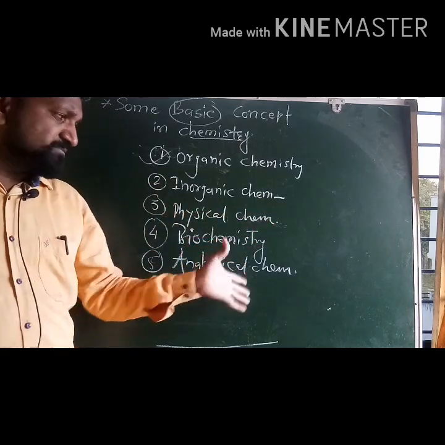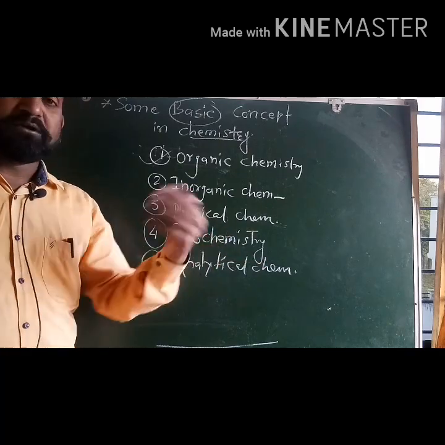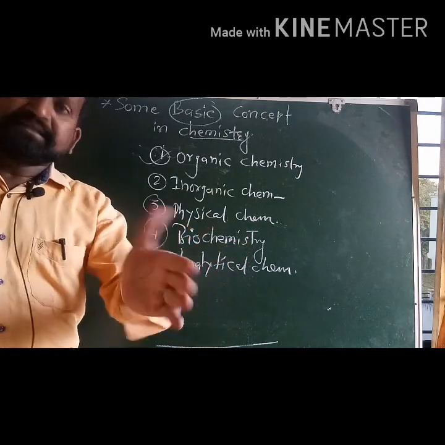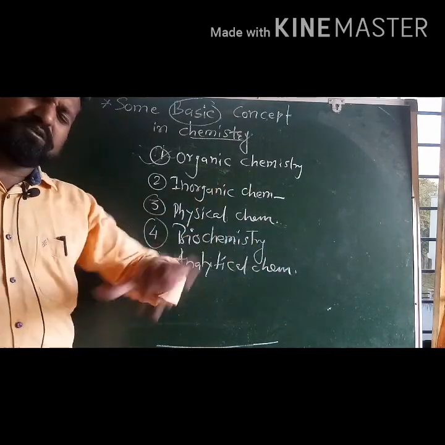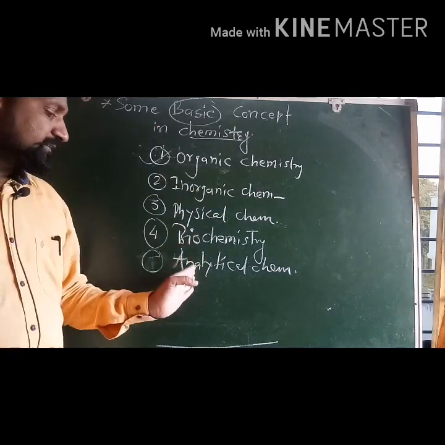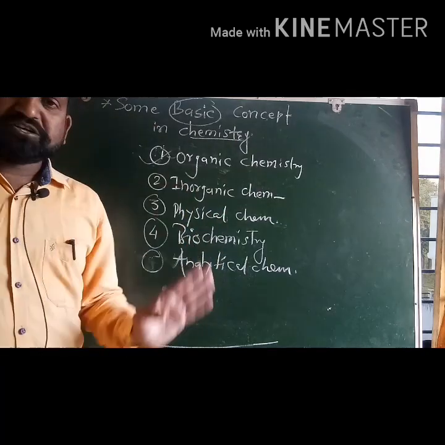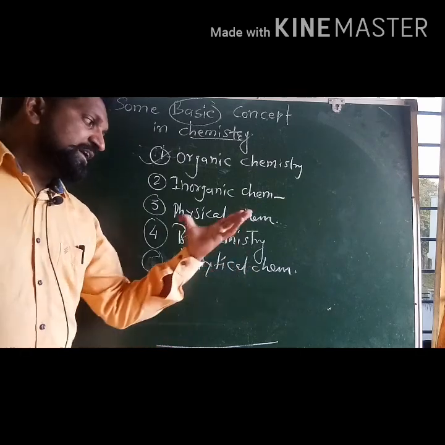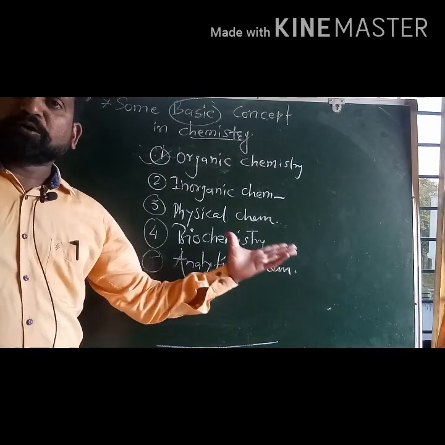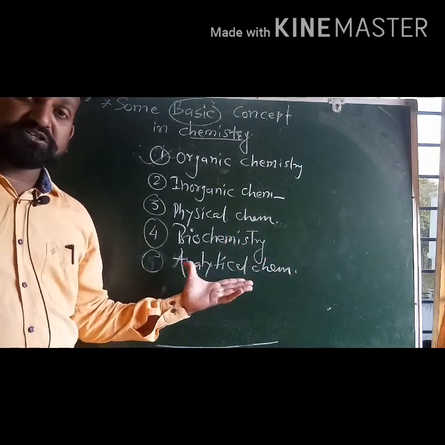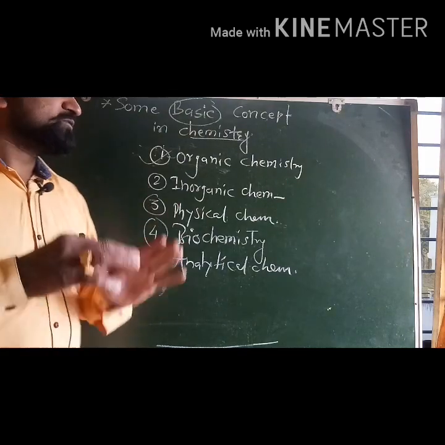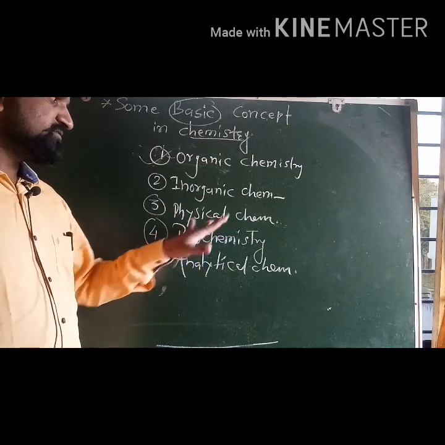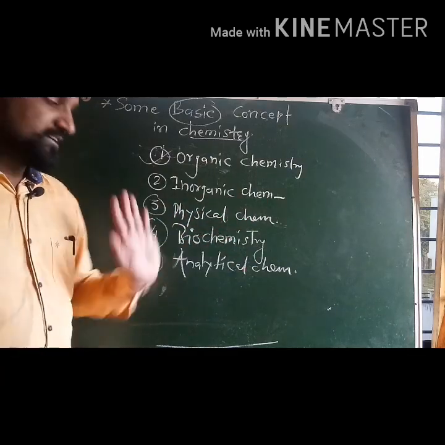Biochemistry is simply a combination of biology and chemistry. Some biochemical activities occur in our body also. When you grow up properly in the field of education, you will get the idea, or we will discuss later one by one. After that, one more is analytical chemistry. Proper instrumentation is there, measurement is there, accuracy is there, precision is there. A lot of things are there to study. Proper techniques are discussed in analytical chemistry. Okay. So being the first chapter, we just want to know the nature of chemistry. Again, I repeat: organic chemistry, inorganic chemistry, physical chemistry, biochemistry, and analytical chemistry.